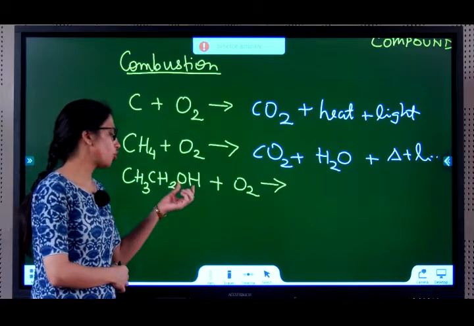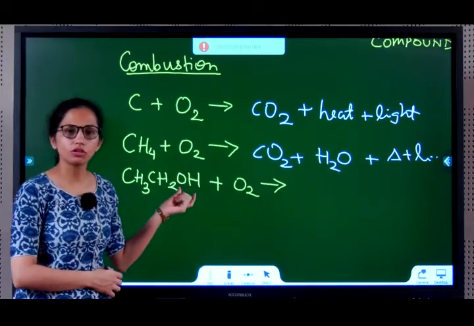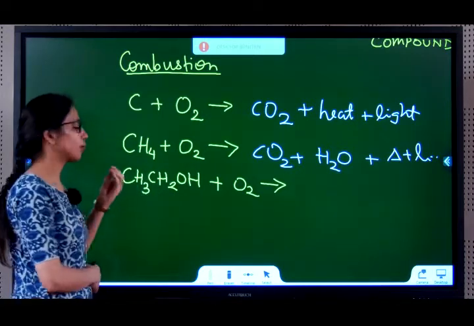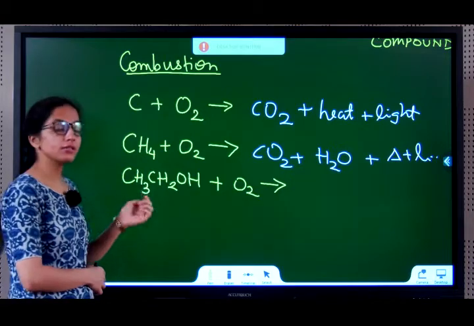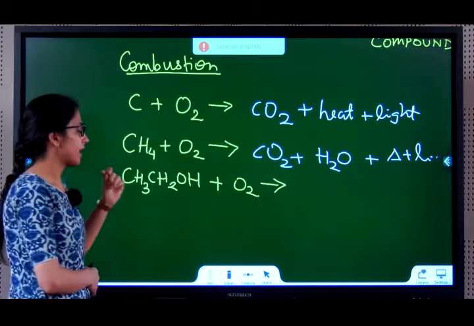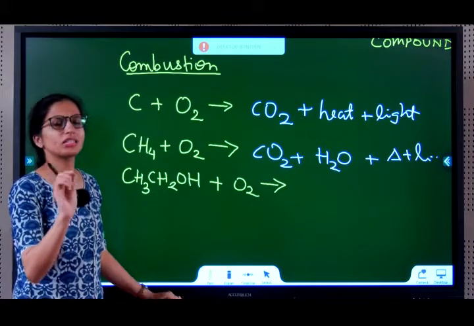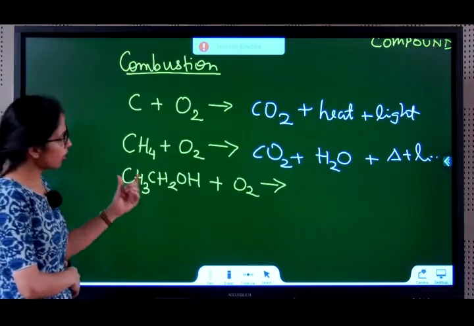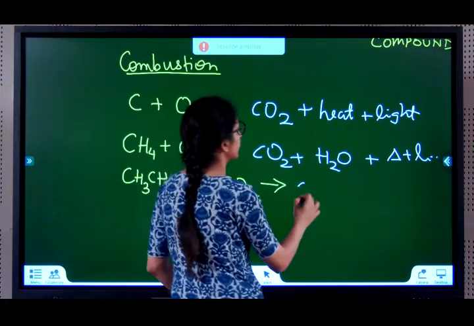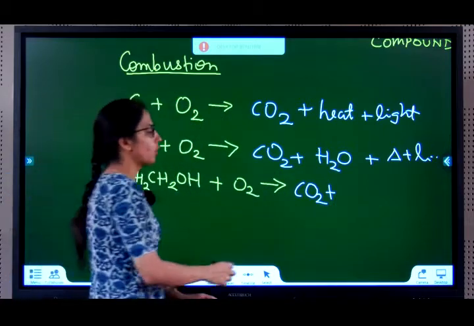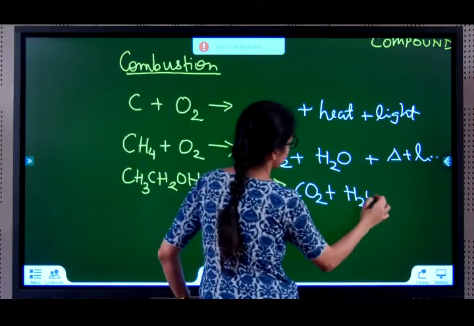CH3, CH2, OH. OH means alcohol group. How many carbons are here? 2 carbons. So the root word eth. All are single bonds. Ethane. But it's an alcohol. Remove the E, put the OL. Ethanol. So this is just like a small recap of your IUPAC naming. Ethanol on burning in oxygen again gives carbon dioxide along with heat and light. But since there's hydrogen, water also forms.